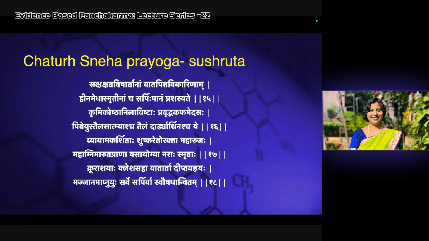And who are yogya? Vyayama karshita, those who are debilitated or have become weak after more exercise or more work. Shushkareto, those having oligospermia or azoospermia, or those having severe anemia, Shushkarakta, they are indicated for the Vasa.